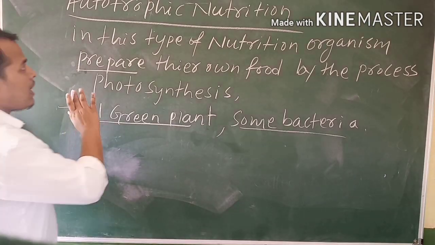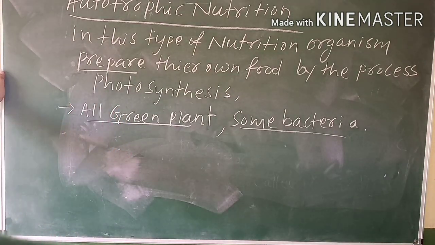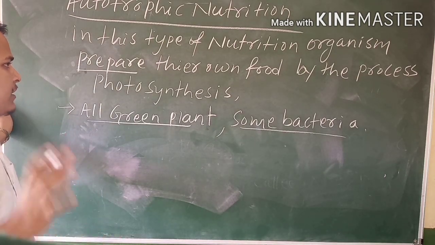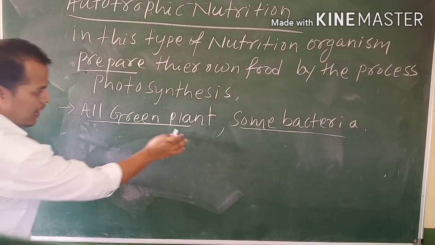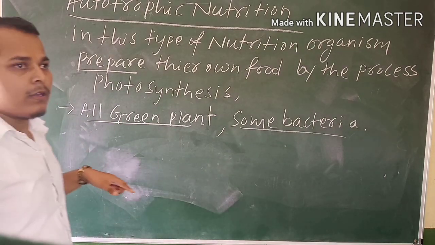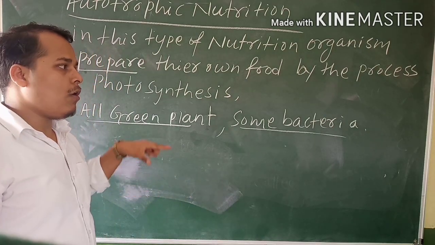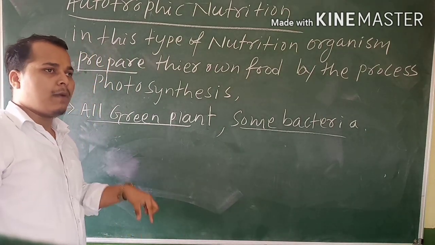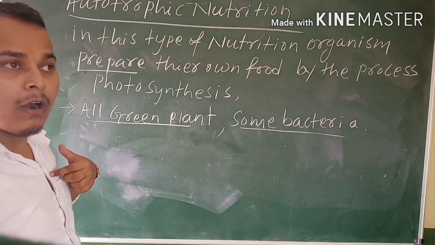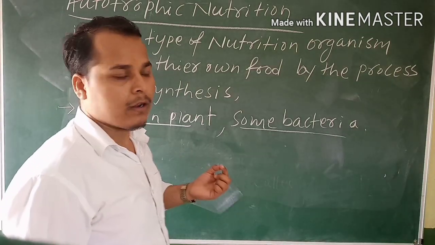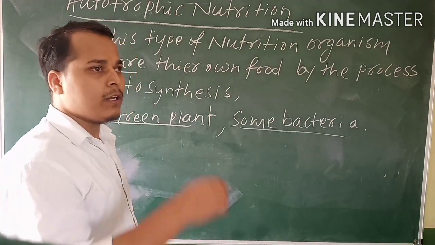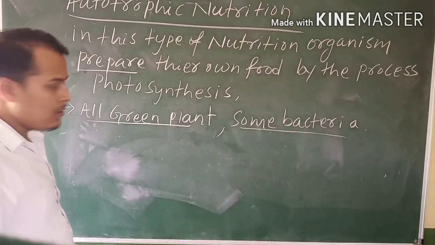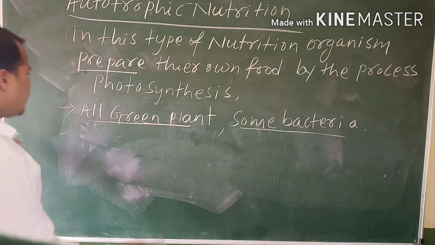Plants are the only organisms that can prepare their own food by the process of photosynthesis. What are the examples of autotrophic nutrition? All green plants and some bacteria. Can you observe in plants? All green plants prepare their own food by photosynthesis. But human beings and animals cannot prepare our food; we depend on others for our food. So autotrophic nutrition is over.